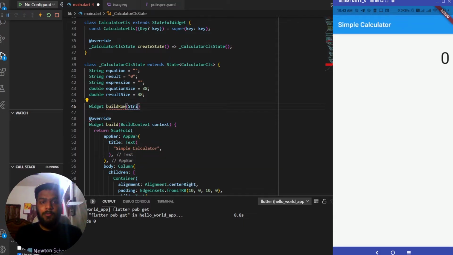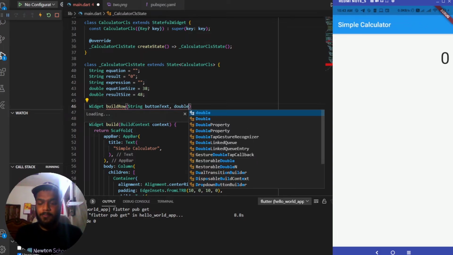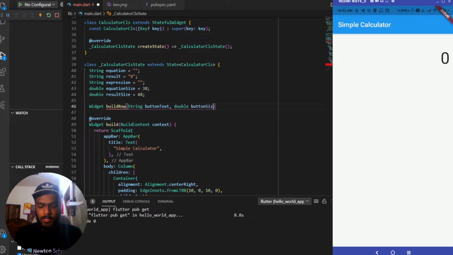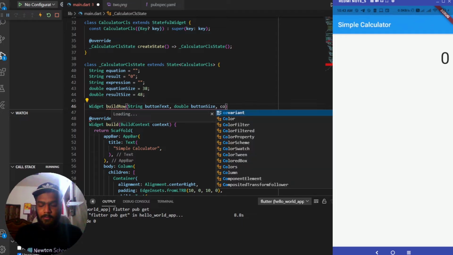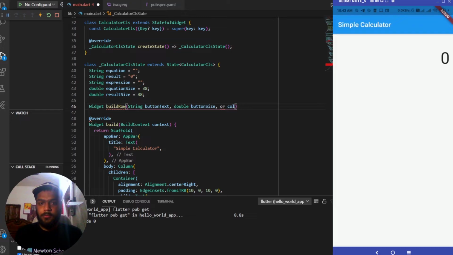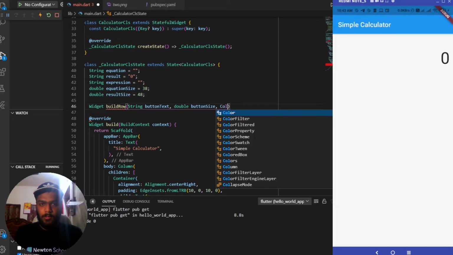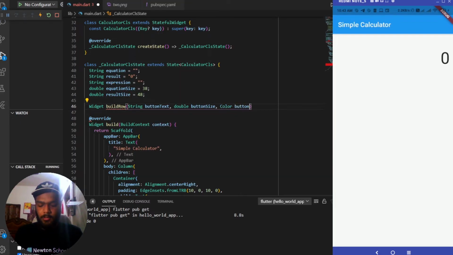The first one will be of a type string, and the name of it will be button text, the text which we want to display. Second one will be a double. It will be the button size, the size for the button. And third one will be a color, which will be the color for the button. So button color.